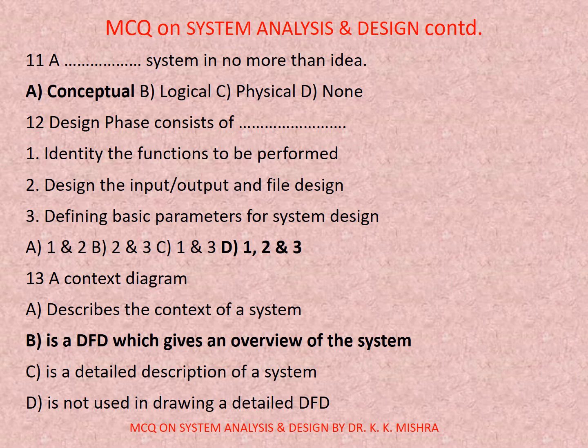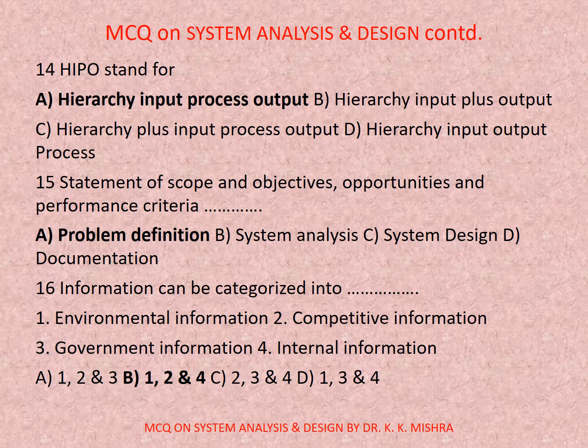Question number 13. A context diagram. Options are A. Describes the context of a system, B. Is a DFD which gives an overview of the system, C. Is a detailed description of a system, D. Is not used in drawing a detailed DFD. Correct option is B. Is a DFD which gives an overview of the system.